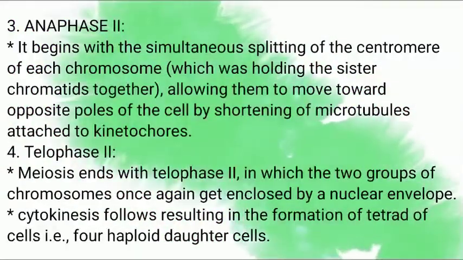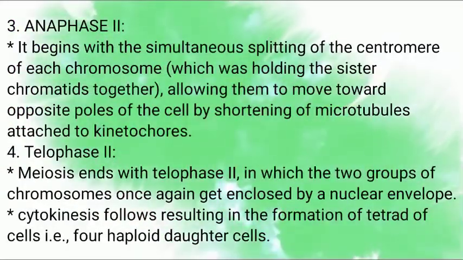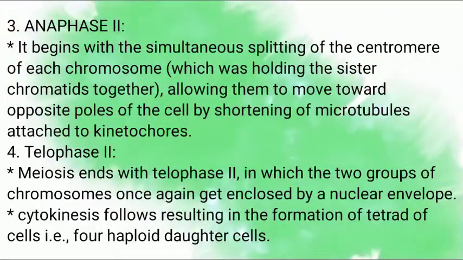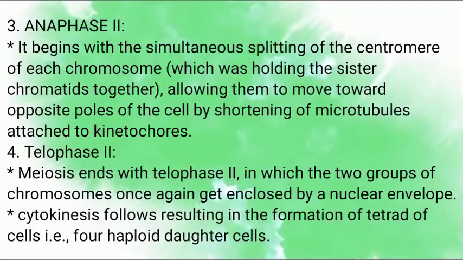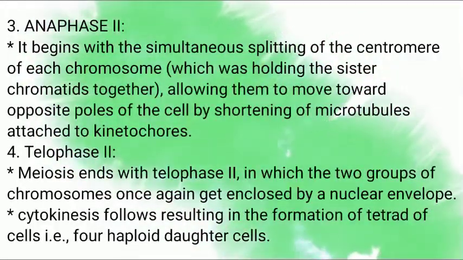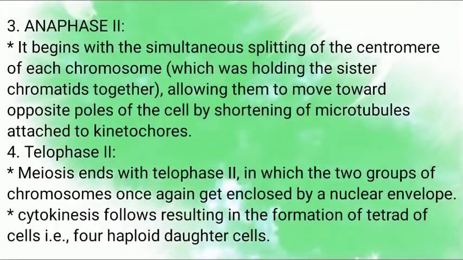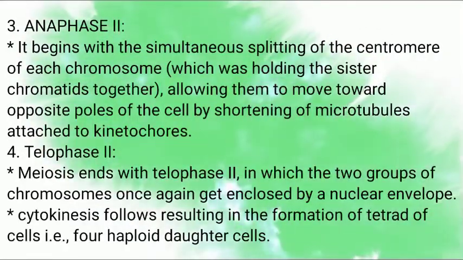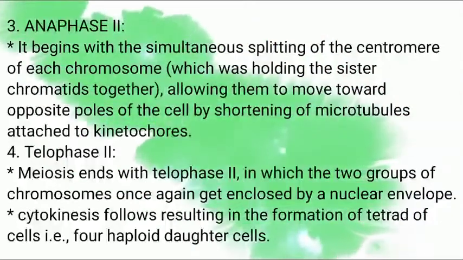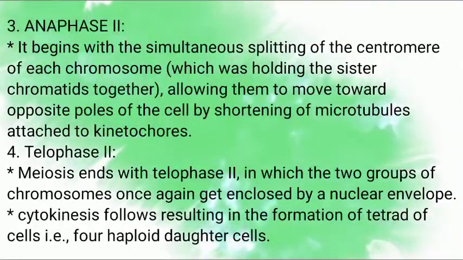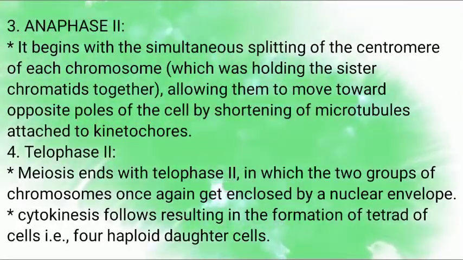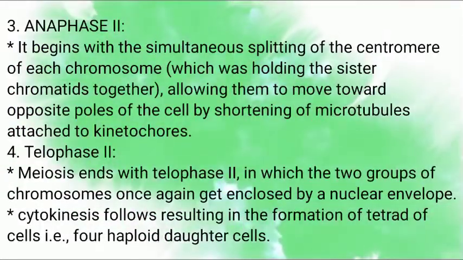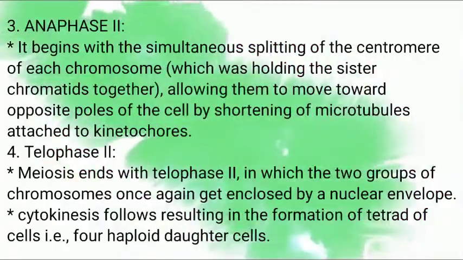Cytokinesis follows, resulting in the formation of the tetrad of cells, which means 4 haploid daughter cells. The two daughter cells formed by meiosis 1 are the dyad of cells. Both participate in meiosis 2 and divide after cytokinesis to form 4 haploid cells, 2 from each, called the tetrad of cells.